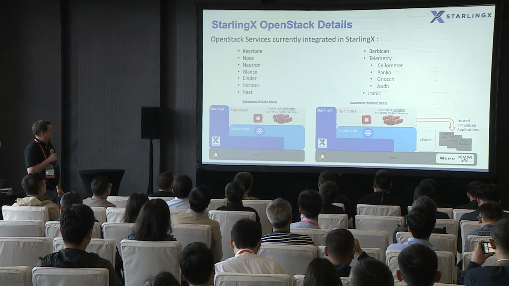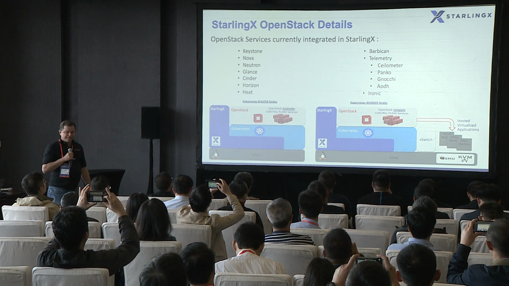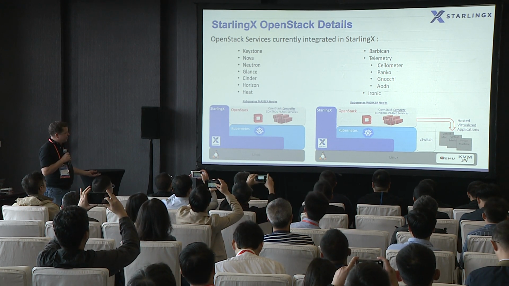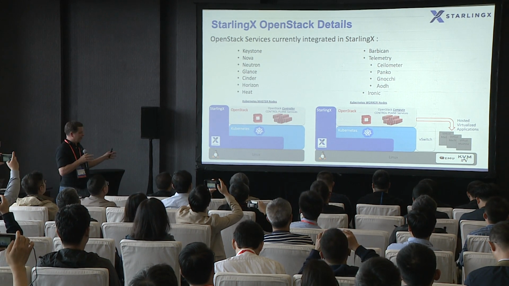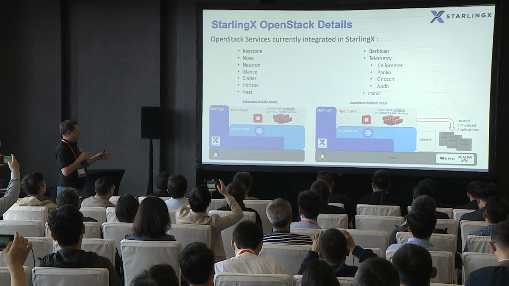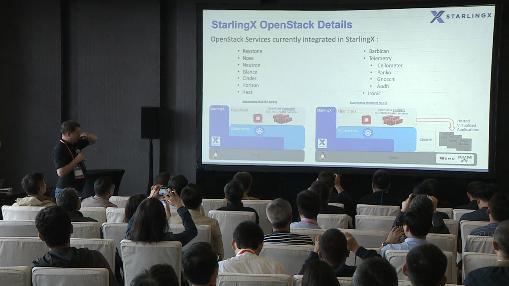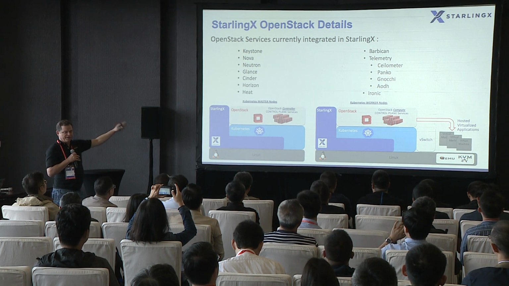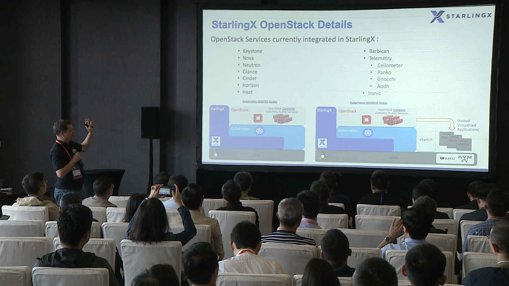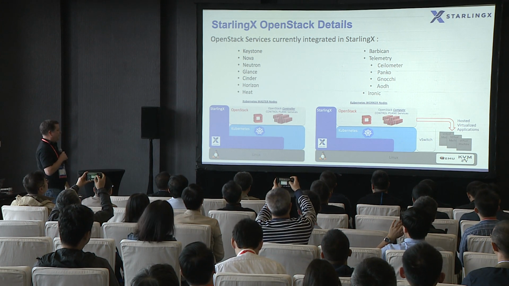So just a look at the actual services that are currently integrated into StarlingX. This is pretty much the list that we had in 1.0, except it's now containerized. I think there's a few additions. Barbican, I think, is an addition for secret management. And then we updated the telemetry solution, because in 1.0 I think we were still using the deprecated Ceilometer backend, so we updated that with Panko and Gnocchi.